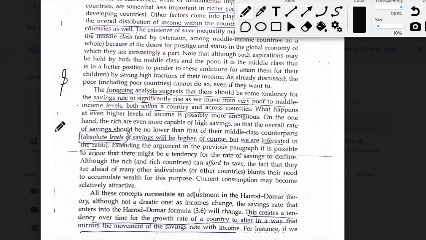But if you also compare people within countries, so if you talk about a specific country and you compare low income households to middle income households and to rich income households, you might find a similar looking trend where the low income households and the high income categories might save a lesser percentage of their total income as compared to the ones in the middle zone.